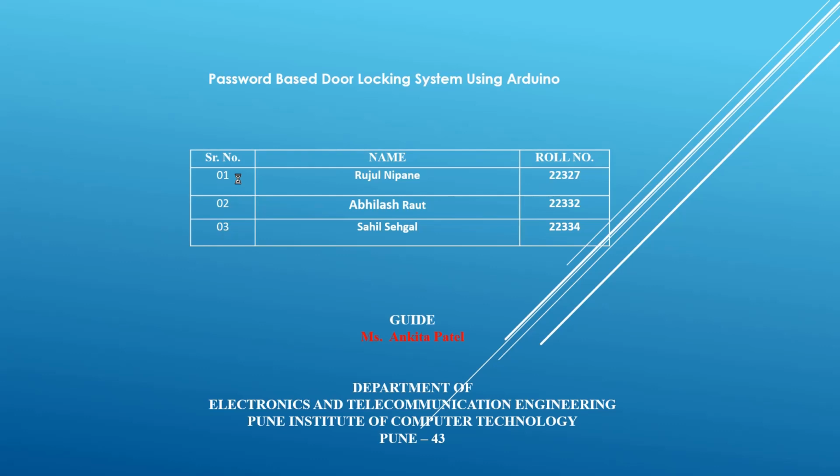In this project, we implemented a circuit for the password-based door lock system using Arduino with the help of Proteus software simulation, and for coding of Arduino, we used Arduino software. So in this presentation, we are going to talk about the objectives of this project, then circuit diagram of this project, then working of the project, application of the project, then conclusion and future scope. And after the presentation, I will show you our Proteus simulation and the code.